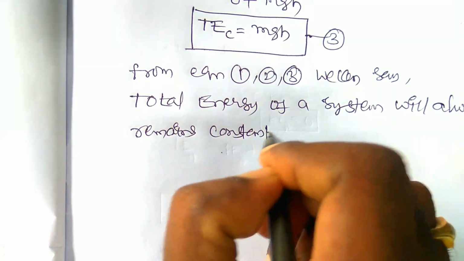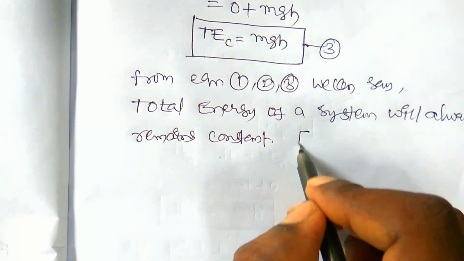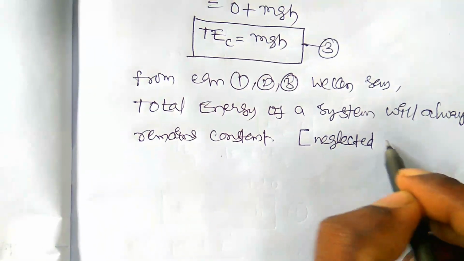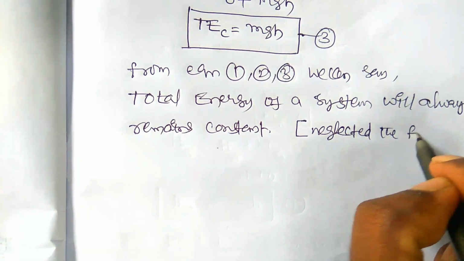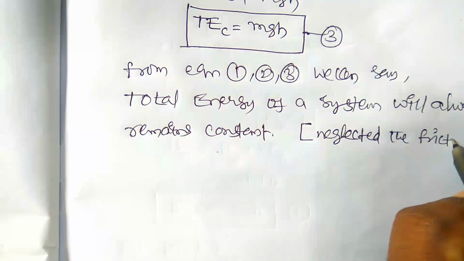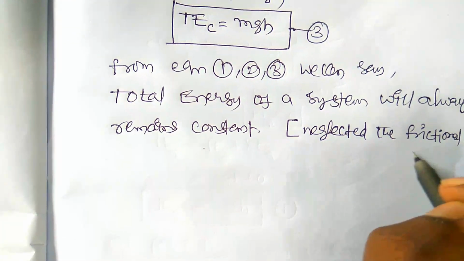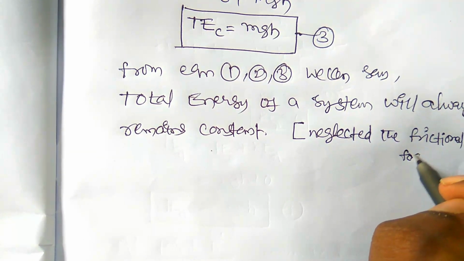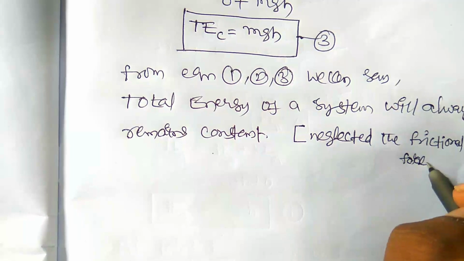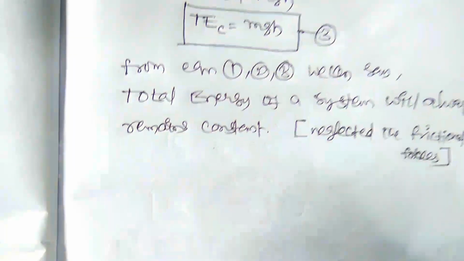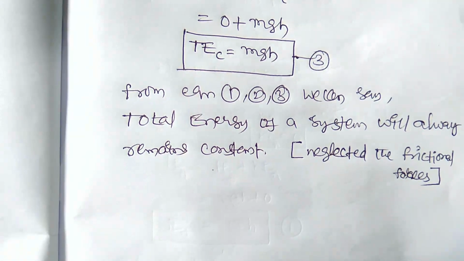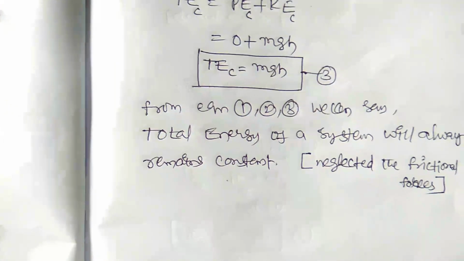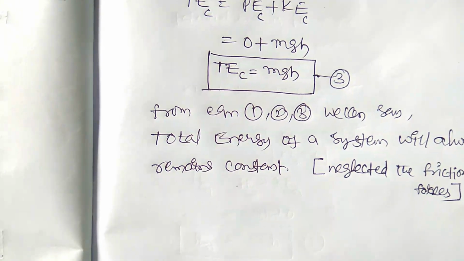So here we should neglect the frictional forces, which means non-conservative forces. If you include the frictional forces and the non-conservative forces, then it will not be constant at all. Right. So this is the verification of the law of conservation of energy in case of a freely falling body.